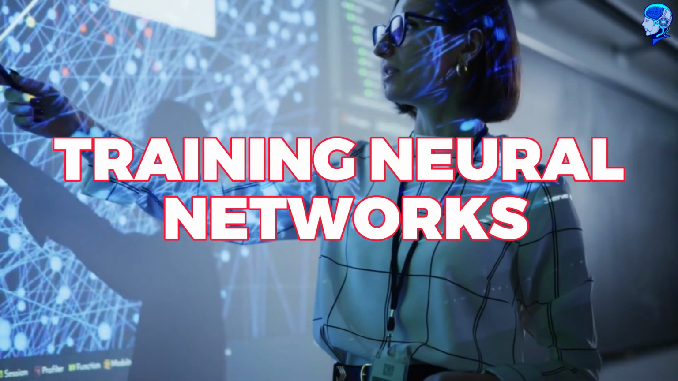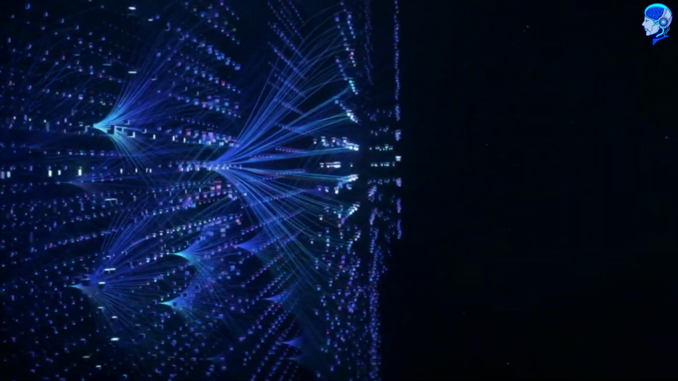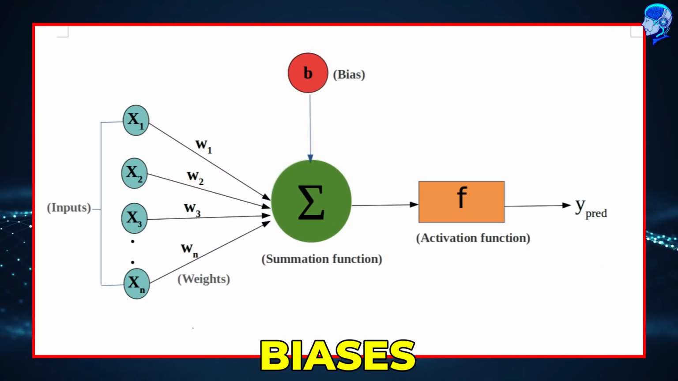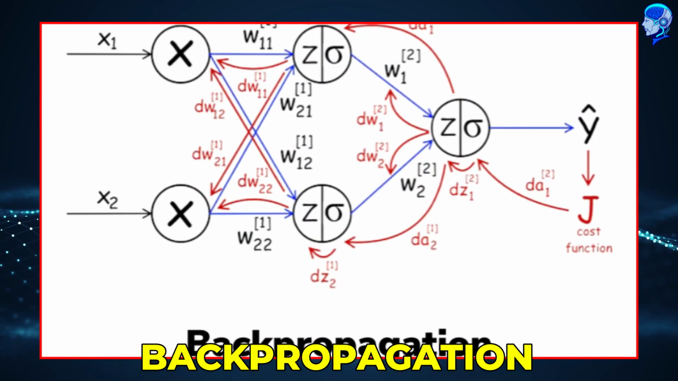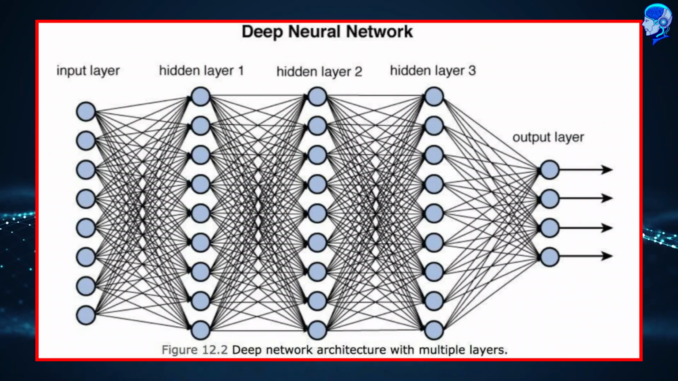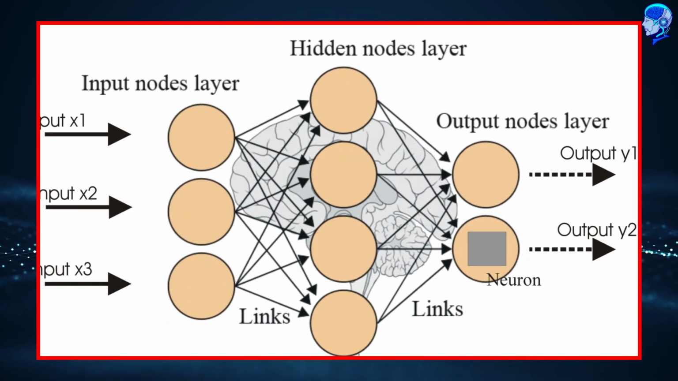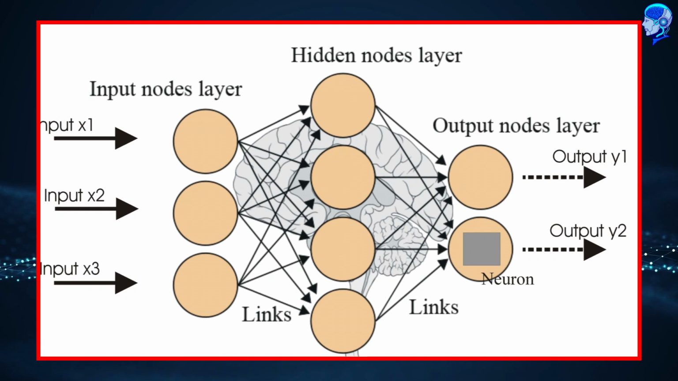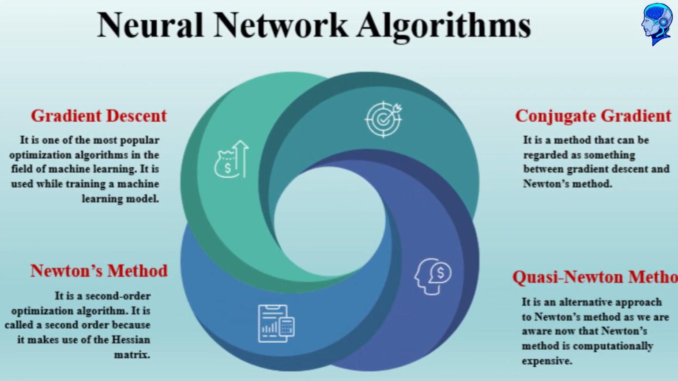Training neural networks. Training neural networks involves optimizing the model's parameters, such as weights and biases, to minimize the difference between predicted and actual outputs. This process, known as backpropagation, uses gradient descent to adjust the model's parameters iteratively based on the error signal propagated backward through the network. Training neural networks requires large annotated datasets and computationally intensive optimization algorithms.